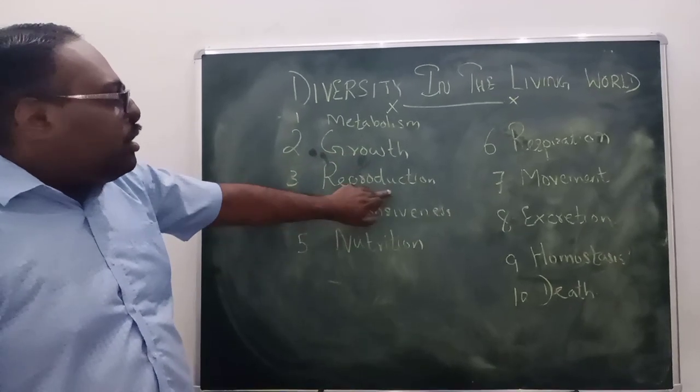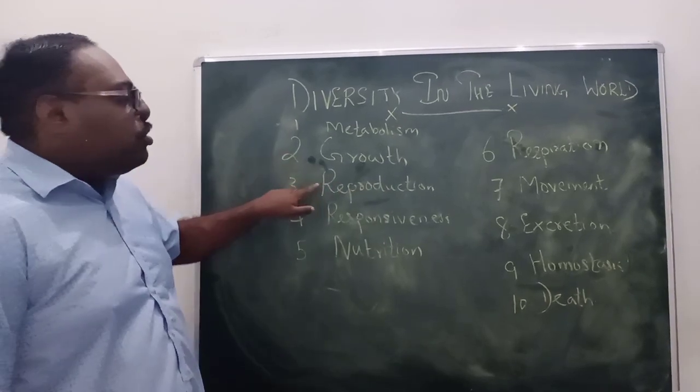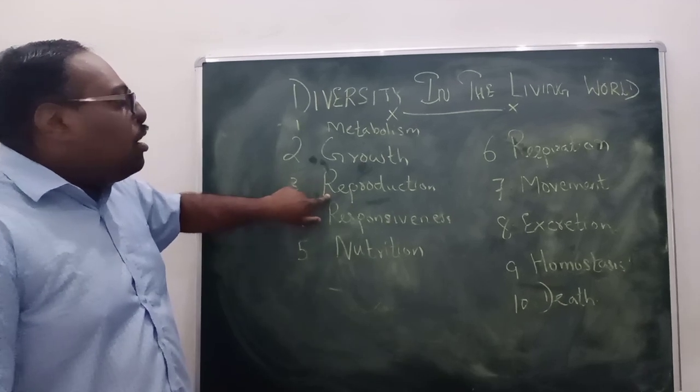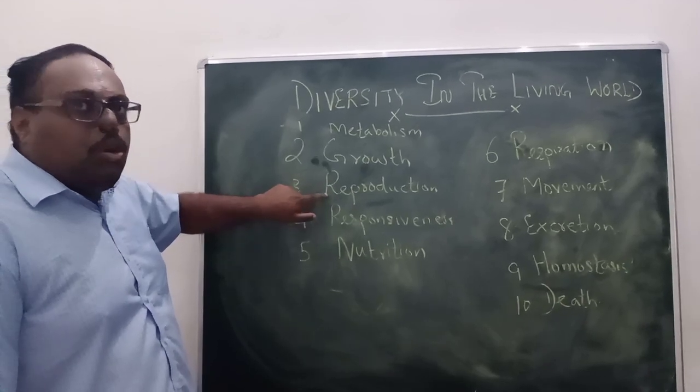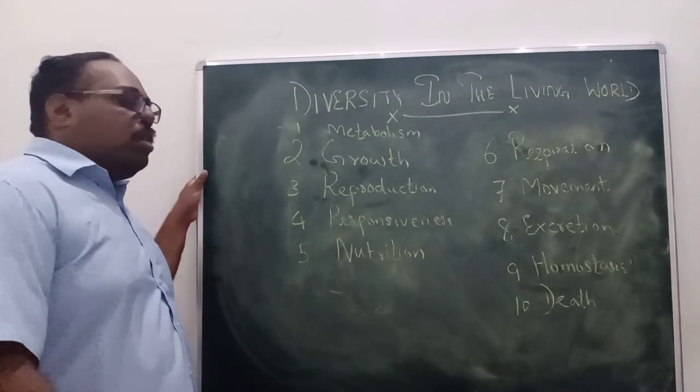The third characteristic that is coming is reproduction. Reproduction means the process by which the organism produces its young ones, which are of its own kind. It is known as reproduction. And there are a lot of uses for reproduction.